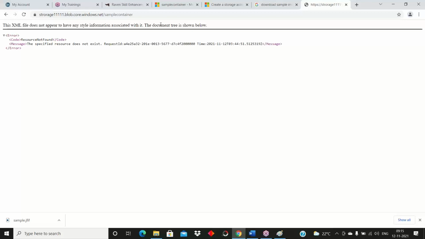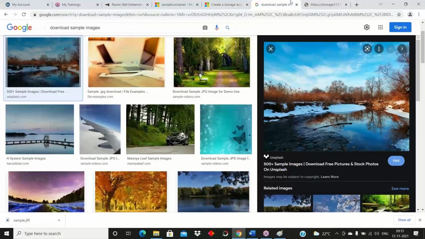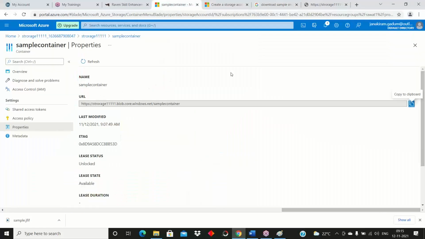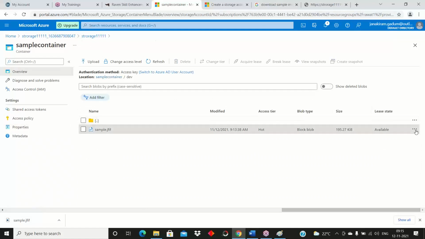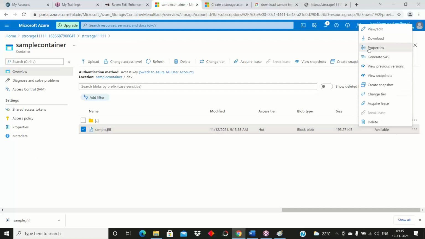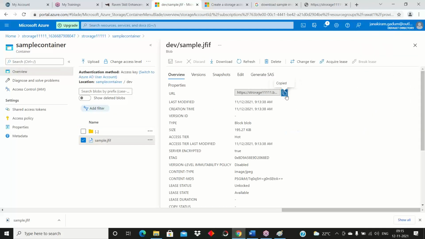That's the reason I cannot see. So I'm going here. This is the blob container level. I'm going to the container properties. Copy this URL.